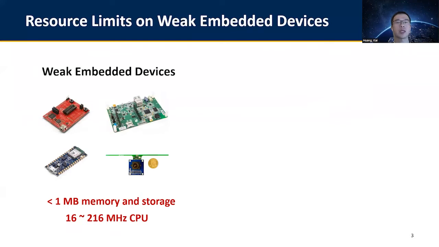However, deploying neural networks on these small devices is very challenging because of the huge gap between these devices' weak capabilities and the neural network's high computing demands. For example, commonly used microcontrollers such as STM32 and MSP430 only have less than 1 megabyte of memory and tens to hundreds of megahertz of CPUs.